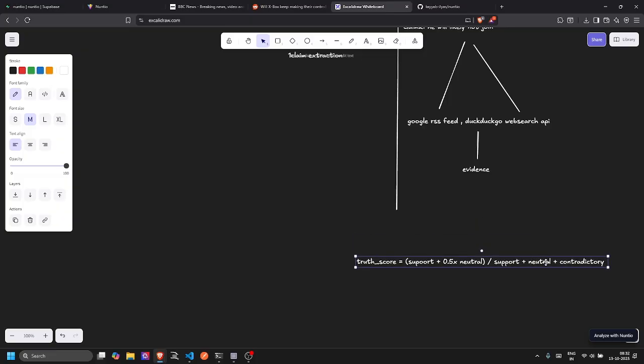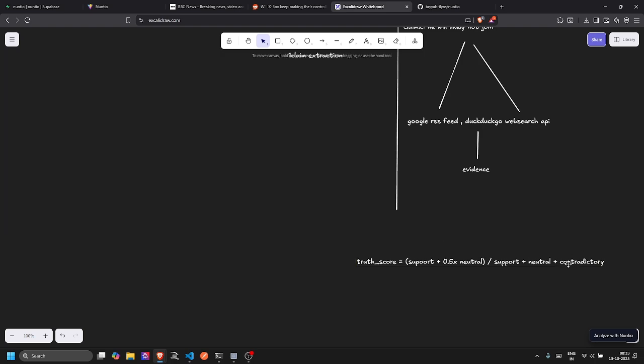Basically, these three values we got from the evidence vector. How we got that: we calculated the weight using cosine similarity, so each piece of evidence contributes to the score at last.